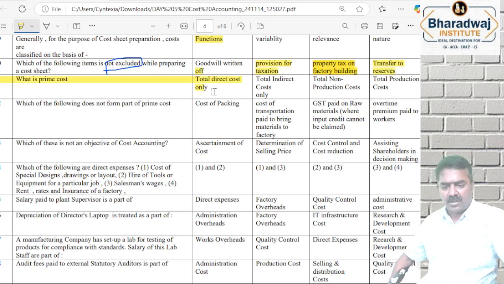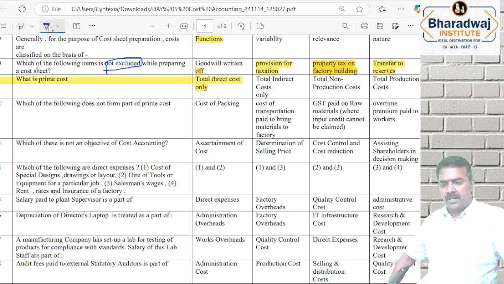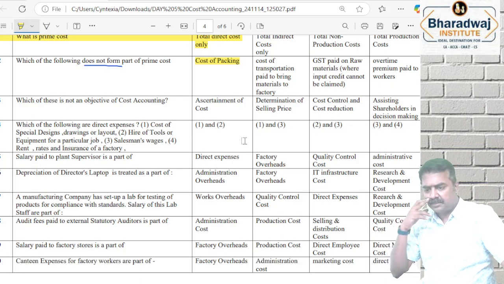Prime cost is the total of direct cost only. Which is not part of prime cost? Cost of packing. Cost of packing is selling overheads.